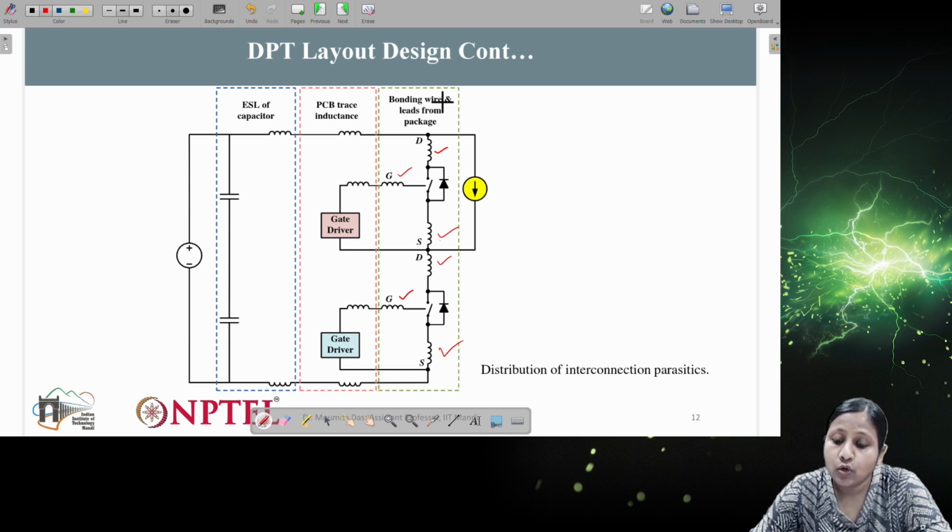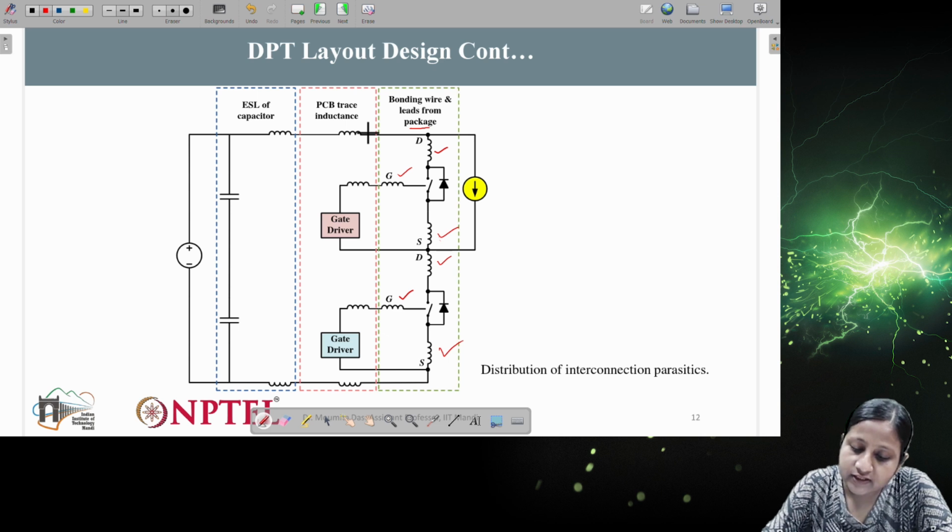But what we can do, based on a particular application, is choose a package which will give us a lower value of this parasitic inductance. The same device may have different packaging, and different packaging will have different inductances. For some applications, it is mandatory to have low inductance packaging, but for others it is up to us which one to select. Some may be easily accessible or easy to connect for testing. Based on that, this inductance value will vary. Okay, so this is with respect to the device part.